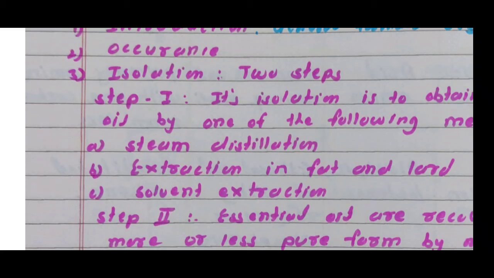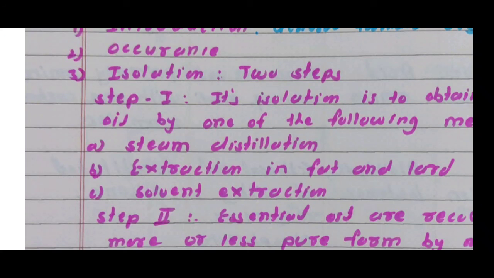Finally, the fat is agitated with absolute alcohol, and essential oil along with a little fat is extracted into the alcohol. When the alcohol extract is cooled, concentrated fat separates out. The terpenoids dissolved in the alcohol are recovered by fractional distillation under reduced pressure. This is the most valuable method for extracting essential oils of jasmine and rose. The yield is also higher using this method.